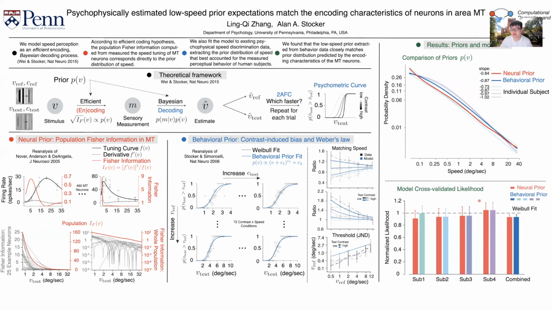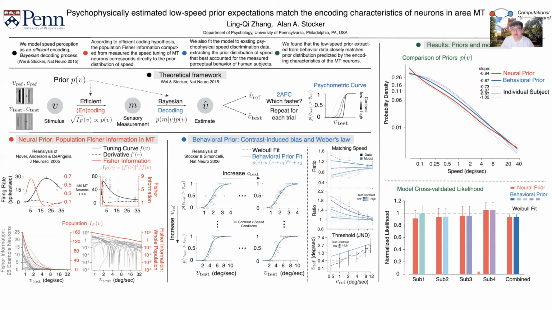Next, to perform a more quantitative comparison, we use the neural prior directly to predict subject psychophysical behavior. Only the contrast-dependent noise parameter is fitted. Comparing this model to the full model fitting the behavior prior, we found that the model performance, measured by cross-validated likelihood, is not statistically significantly different.